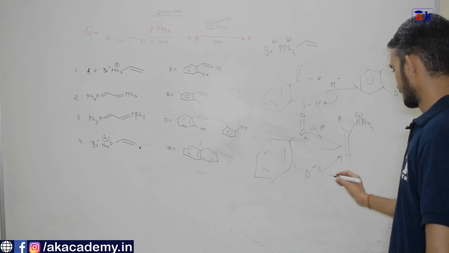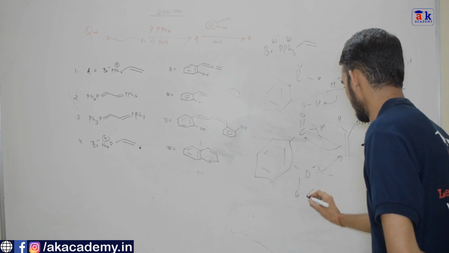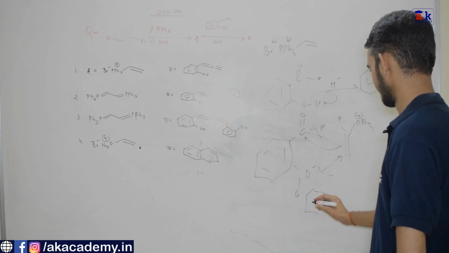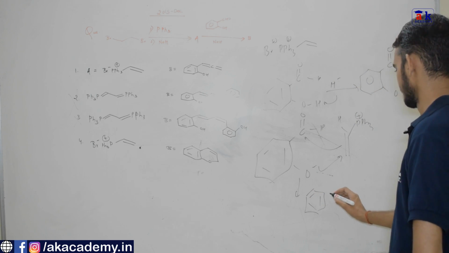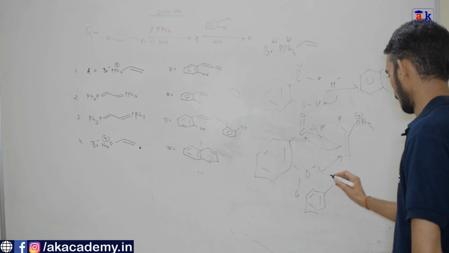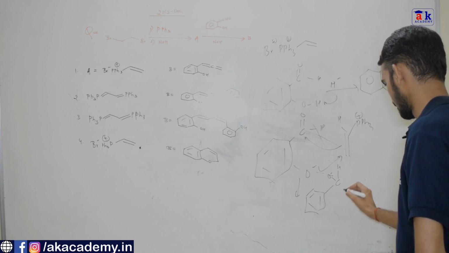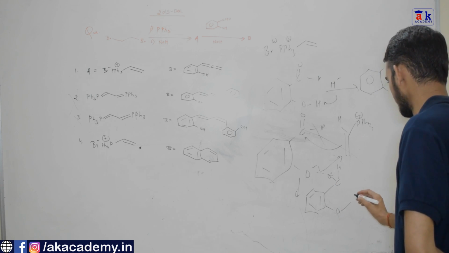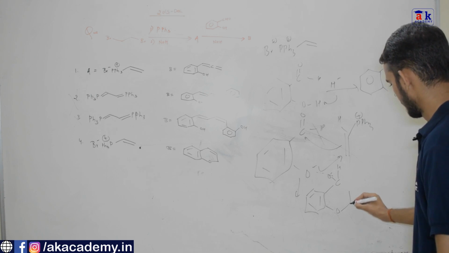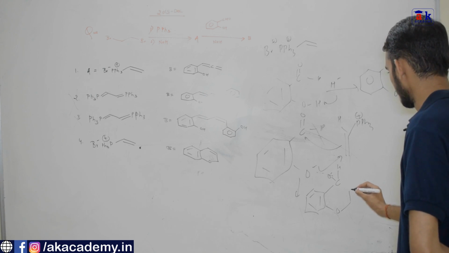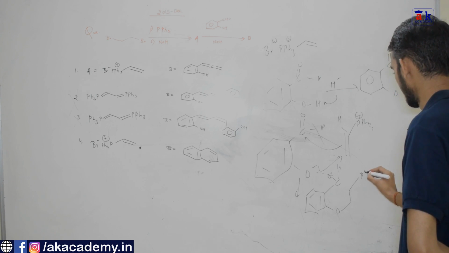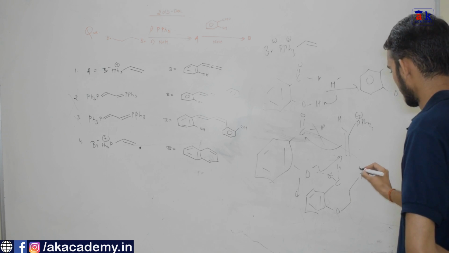So we will get benzene. This is CO minus, HO. This is here, and this is PPh3 plus.